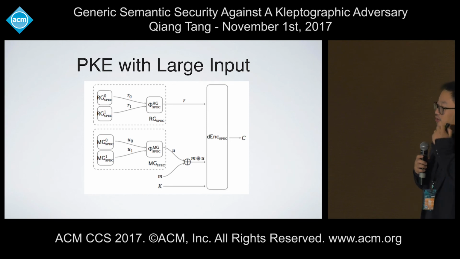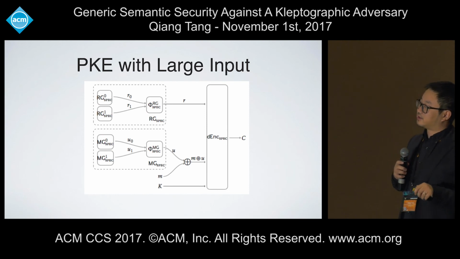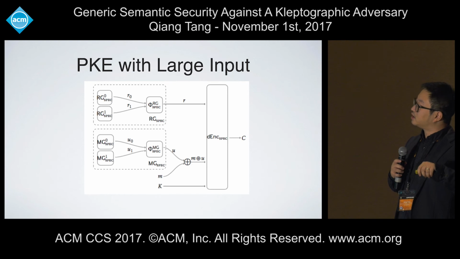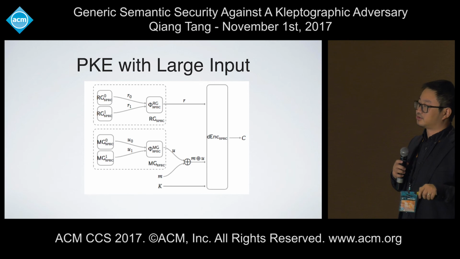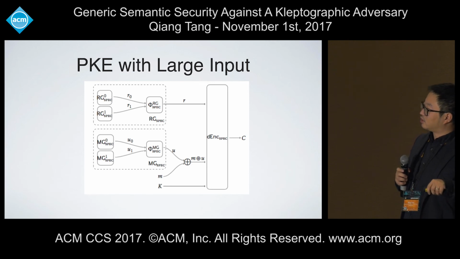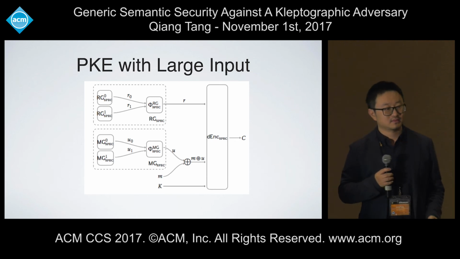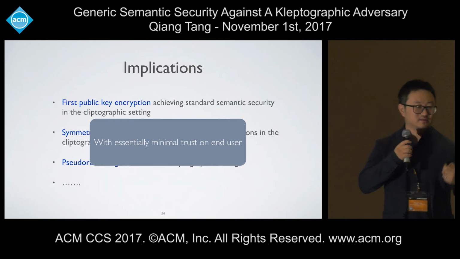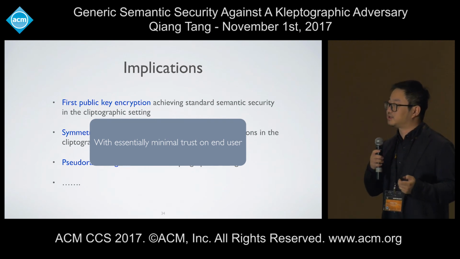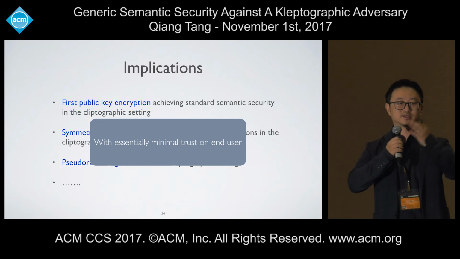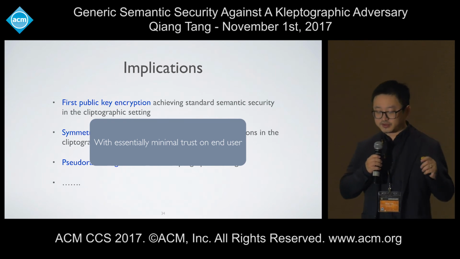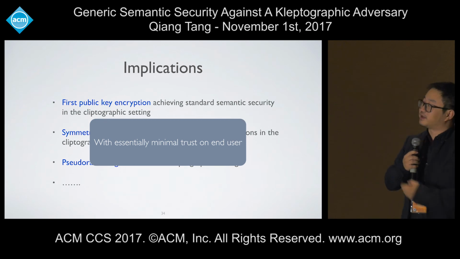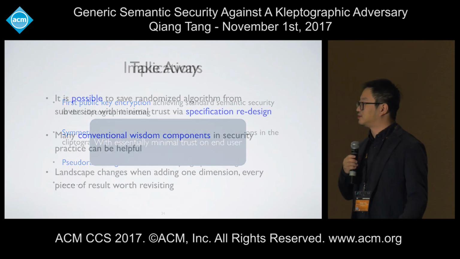So the final public encryption algorithm should look like this: the randomness generation, the random message generation, and the actual deterministic part of the encryption algorithm. And the trusted component here is the XOR and the information flow. Now we can finally claim something real. We get the first public encryption achieving the standard semantic security by assuming the specification design as before, in the Kleptographic setting or in the Cliptographic setting, essentially similar meaning.